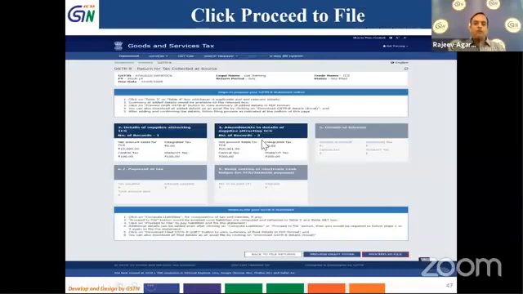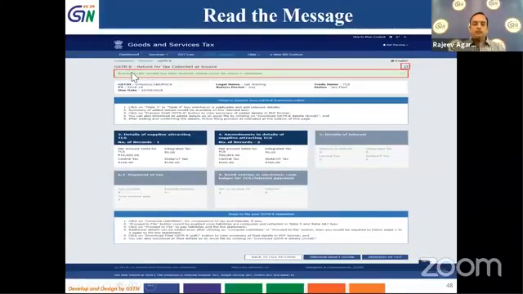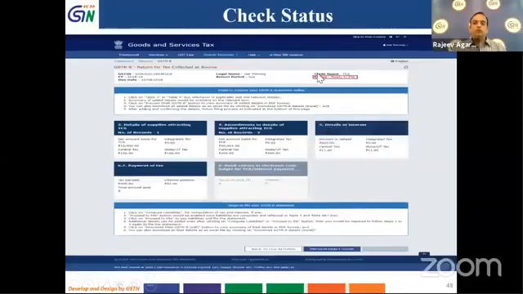As you remember, we can do this entry by entry of table 3 and table 4 by offline utility also, which we will see later. Still, these three tiles are disabled. When we click on proceed to file, if you see there is a button here, click to proceed, then a message comes that the proceed to file button is enabled. If you see, the status of the return is shown as not filed, and proceed to status is changed to proceed to file.